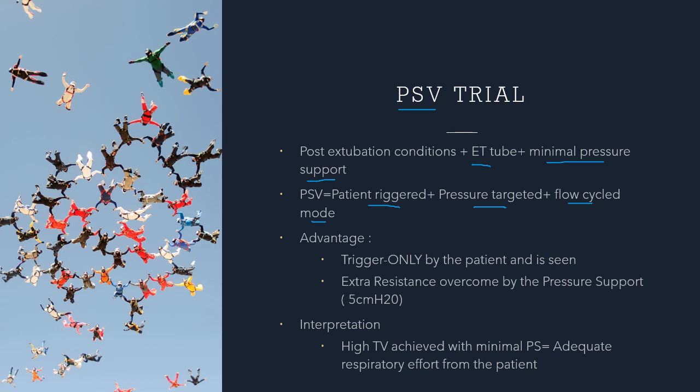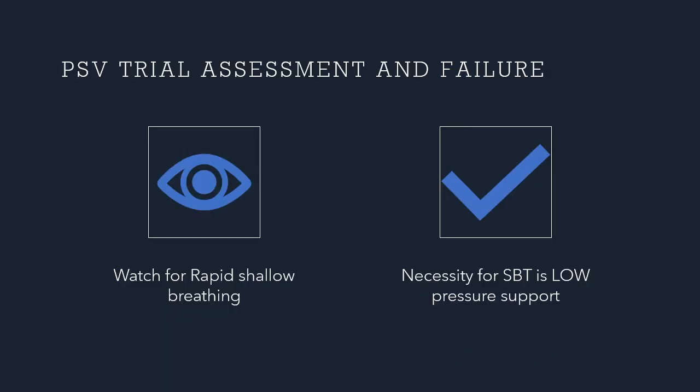Okay. The advantage of PSV is that you will be able to definitely see the patient spontaneously initiating a breath. You will be able to see if there is more requirement for pressure by the patient on your graphical format on the screen, and the external resistance of the ET tube will be overcome by the 5 centimeters of pressure support that you are going to keep. The interpretation that you will get out of this trial is that if the patient is able to achieve tidal volumes that are required for the patient with minimal pressure support, then that's equal to adequate respiratory effort from the patient and the patient will be able to breathe out of the ventilator.